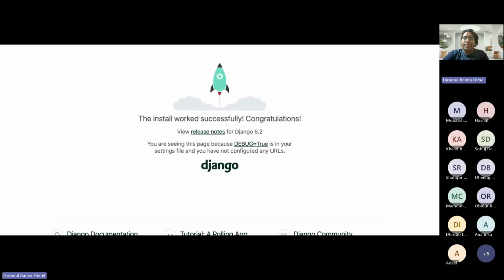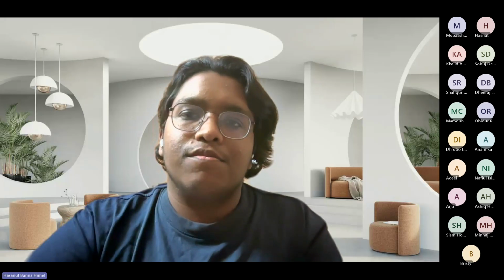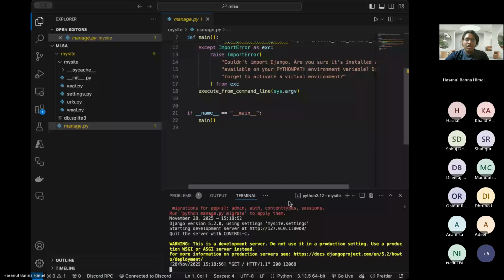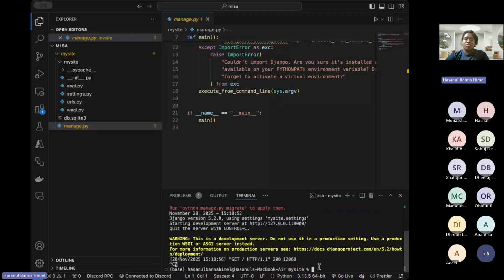Now, again, we get back to the VS Code editor. So we use Control-C to turn off this server. Now what we are going to do is create an app in Django.